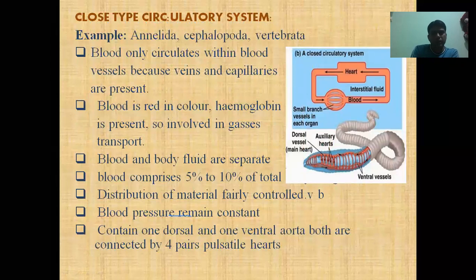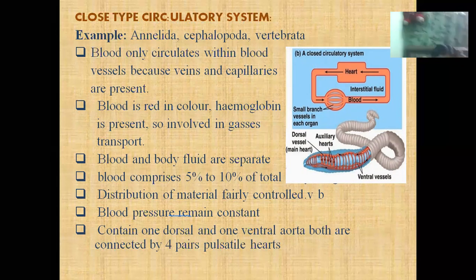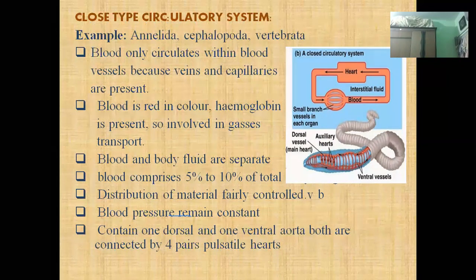Here we are discussing the closed type of circulatory system. Examples of the closed type of circulatory system are annelids, cephalopods, and vertebrates. In this type of circulatory system, blood only circulates within the blood vessels.